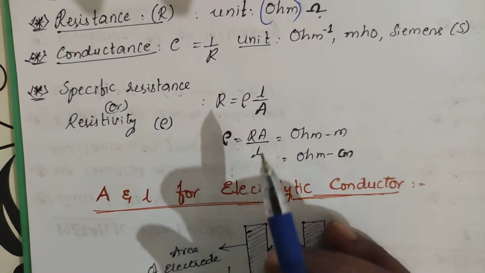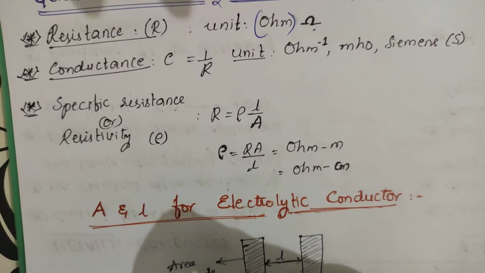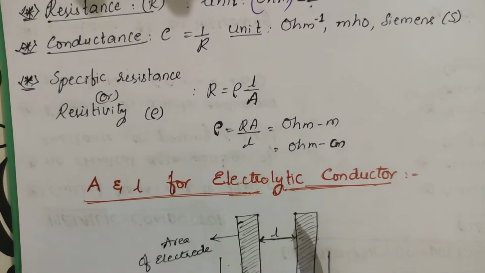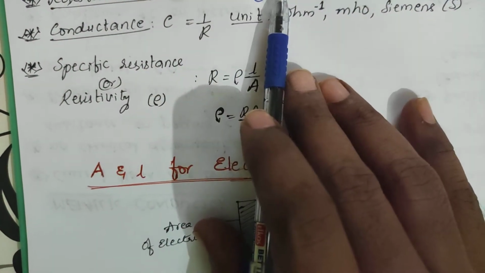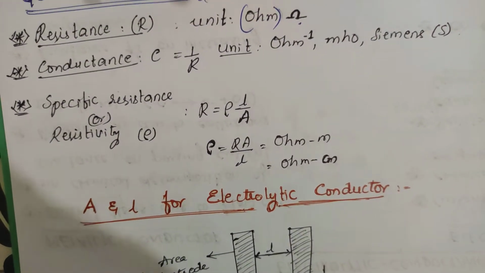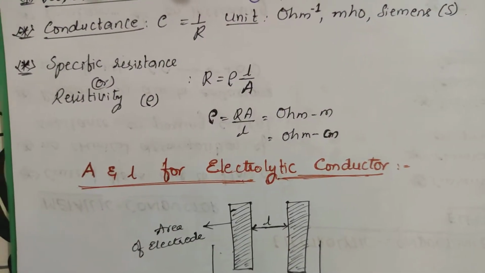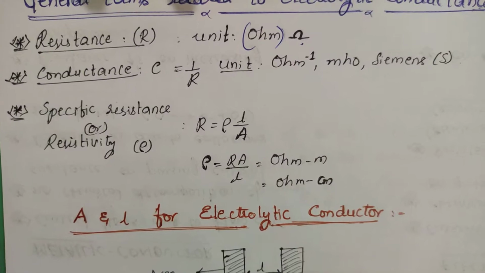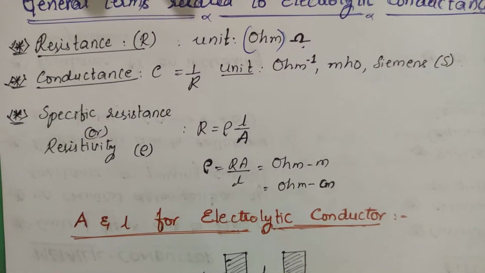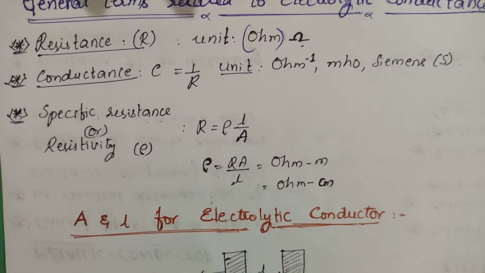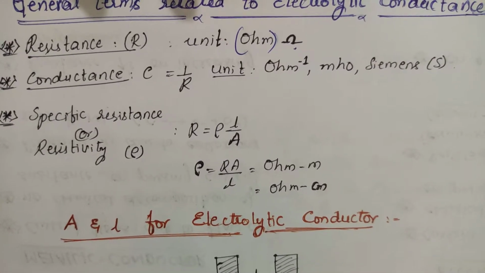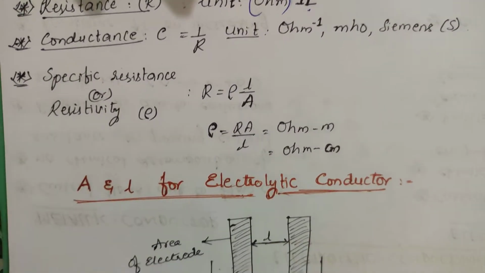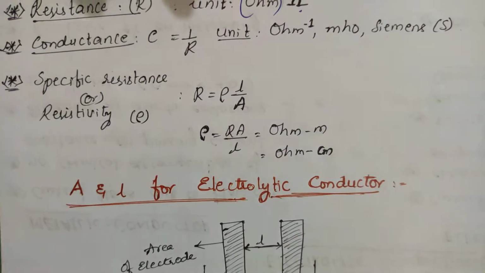Parallelly, you remember two terms: resistance, conductance. Resistivity, conductivity. Okay. Resistance with respect to wires, and resistivity with respect to solutions. Conductance with respect to wires, conductivity with respect to solutions, and specific resistance, specific conductivity.